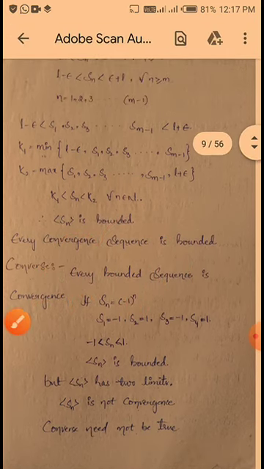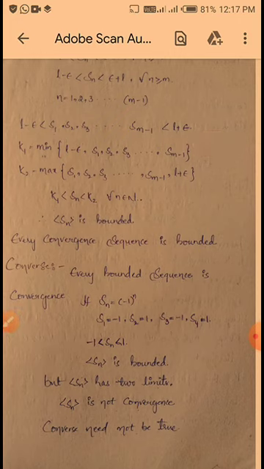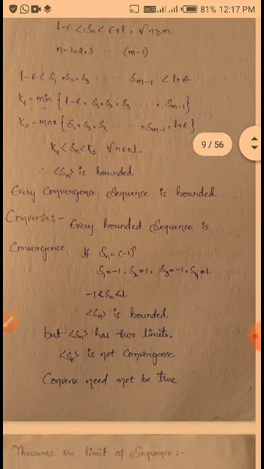What is the converse? Every bounded sequence need not be convergent. But every convergent sequence is bounded. Every convergent sequence is bounded, but every bounded sequence need not be convergent. Need not be convergent.